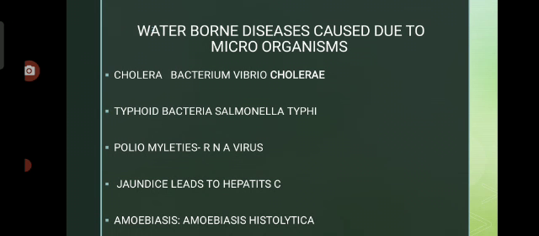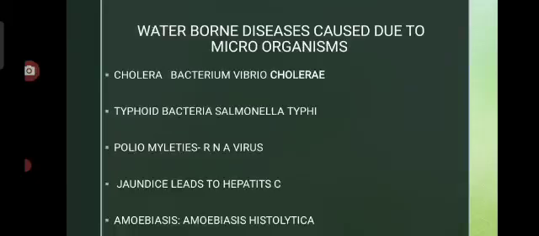If the virus present in the water enters their nails, or the water gets contaminated and they happen to drink those waters from nearby bore wells or anywhere while playing, poliomyelitis will occur. This virus affects the bone marrow, weakens it and softens that particular part. It is very rare, but it happens.